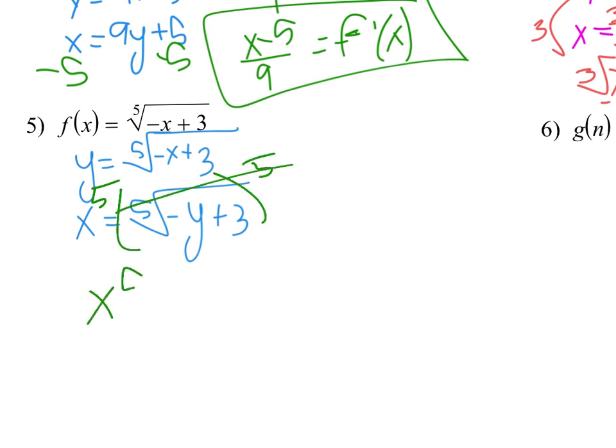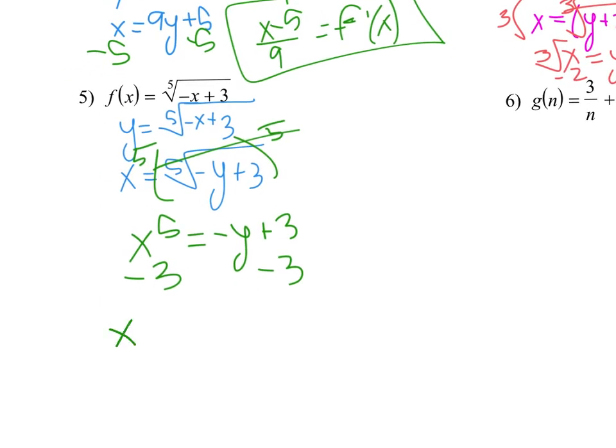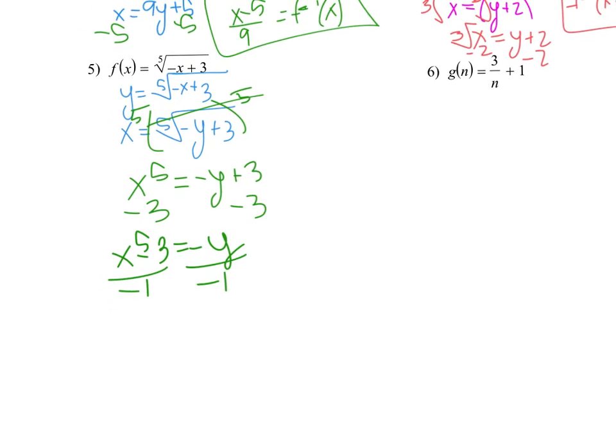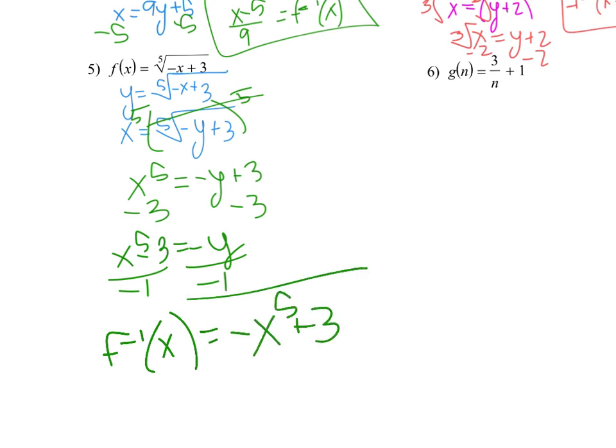So we have x to the 5th equals negative y plus 3. Subtract the 3 over: x to the 5th minus 3 equals negative y. And divide by negative 1. So we have the inverse function equals negative x to the 5th plus 3. And that's my answer.